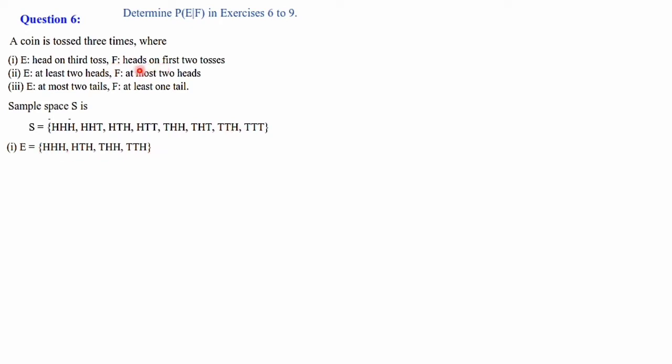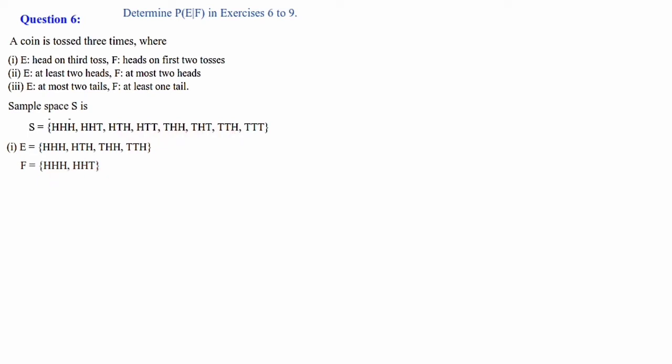And F is head on first 2 tosses. So F is equal to first 2 tosses head. When the first 2 tosses, here head is there. So HHH will be coming. And thereafter here first 2 H and 1 more T, so HHT. There are no other cases which are having first 2 heads. So these are the only 2 elements.